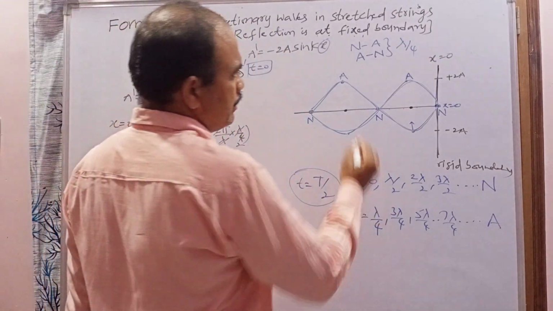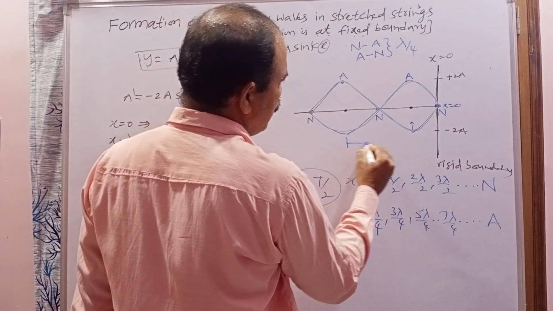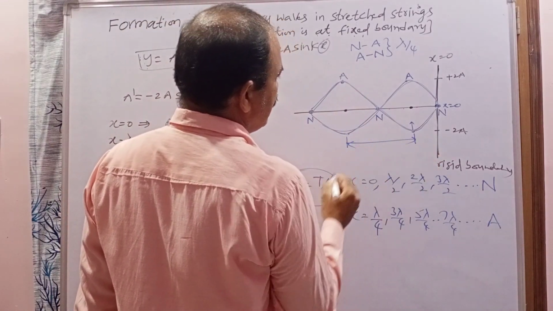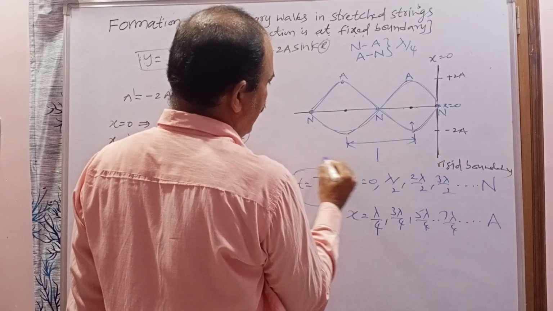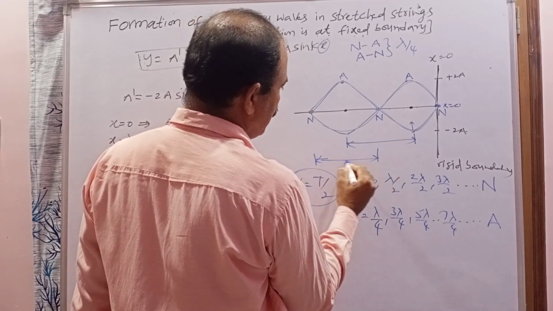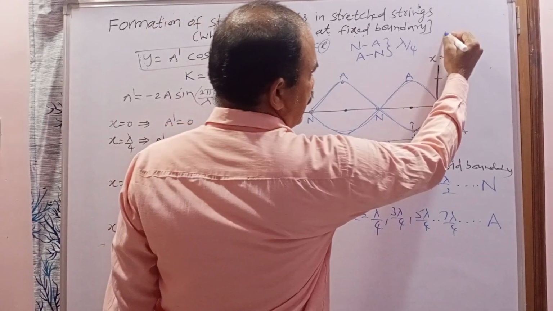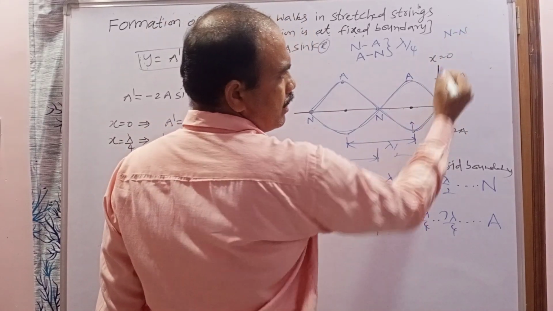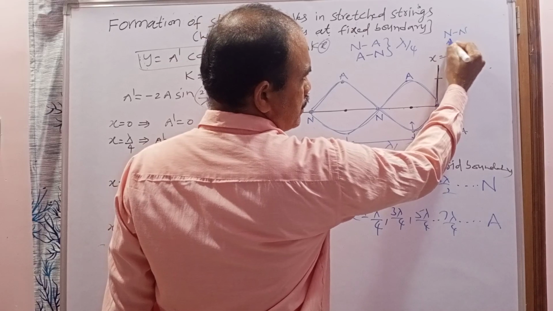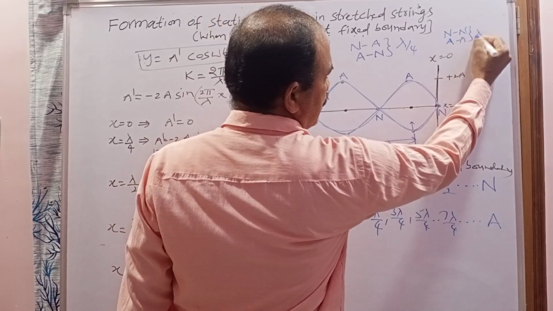And the distance between two successive nodes, or between two successive antinodes, is how much? Lambda by 2.